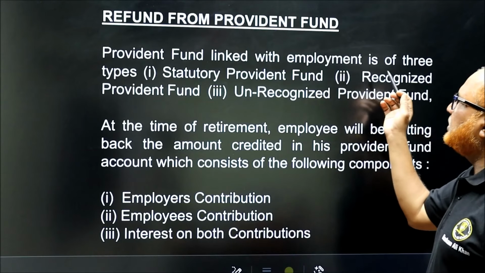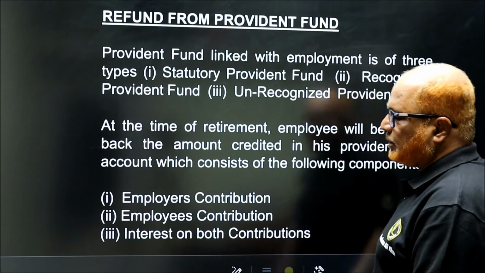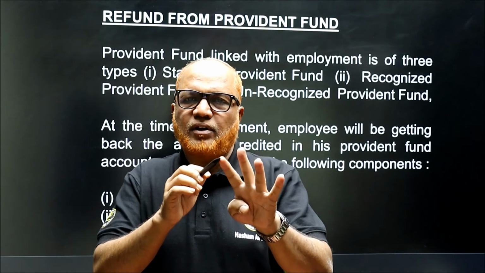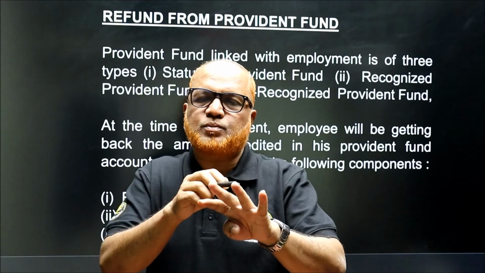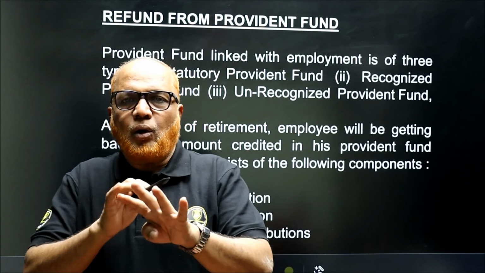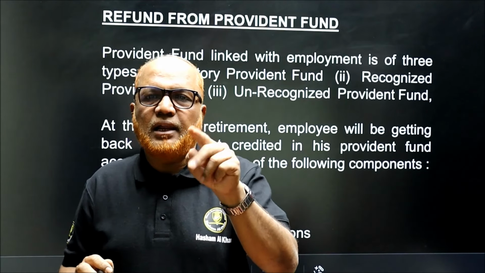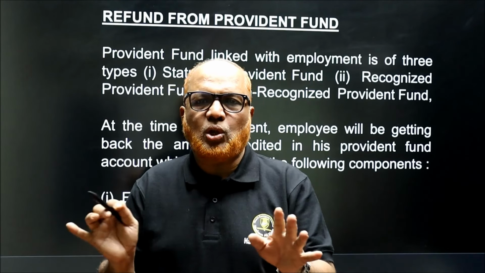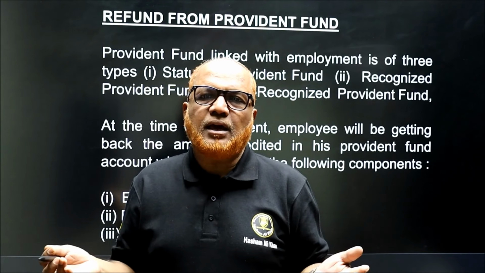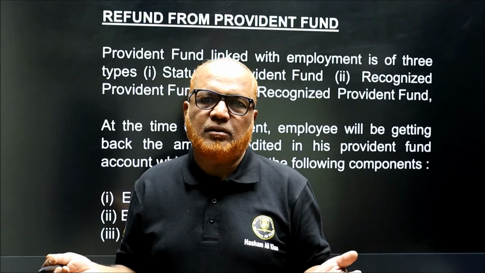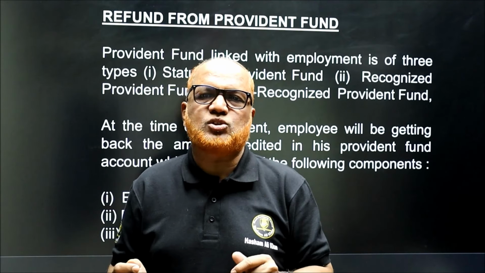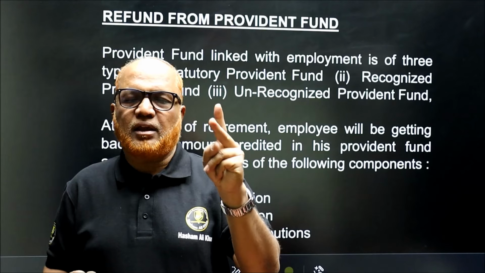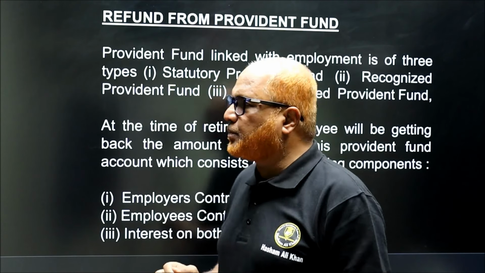Now, there are 4 types of Provident Fund: statutory Provident Fund, recognized Provident Fund, unrecognized Provident Fund and public Provident Fund. Out of these 4, 3 are linked with employment. The last one, public Provident Fund, is not linked with employment. Anybody can become a member of PPF, Public Provident Fund. It is not required that employment service should be there. But employment linked are only three: statutory provident fund, recognized provident fund, and unrecognized provident fund.